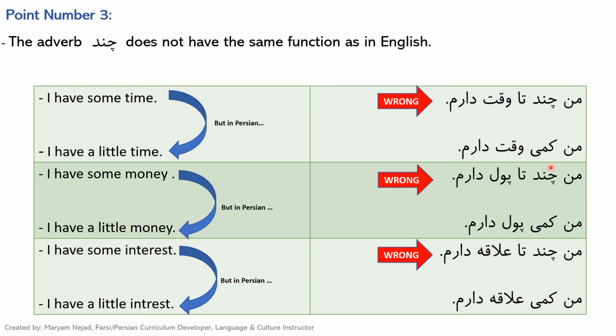But in Farsi, we cannot say من چند تا پول دارم. It's wrong. But instead, we say something like I have a little money. من کمی پول دارم. Another thing you need to know is also in English, you say I have some interest. But in Farsi, we cannot say من چند تا علاقه دارم. علاقه means interest. Rather, we say something like I have a little interest. من کمی علاقه دارم.